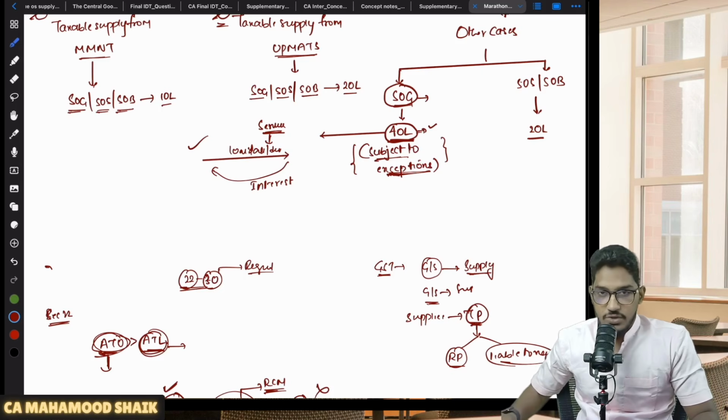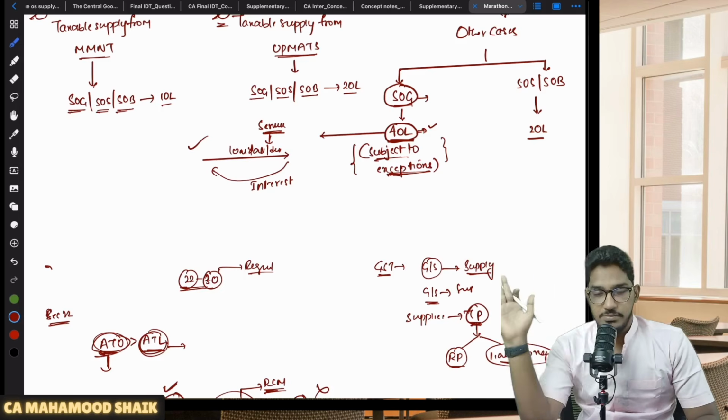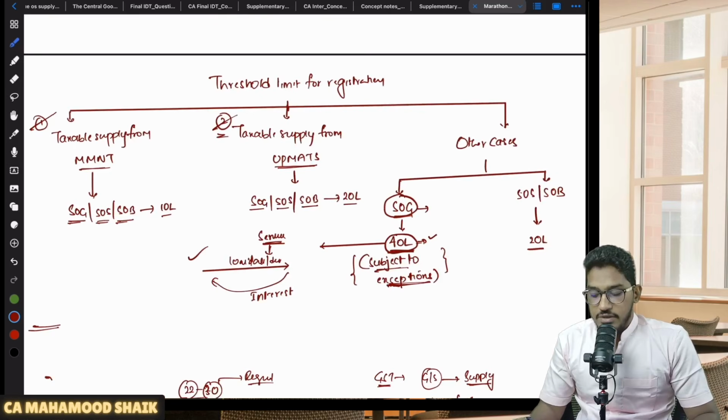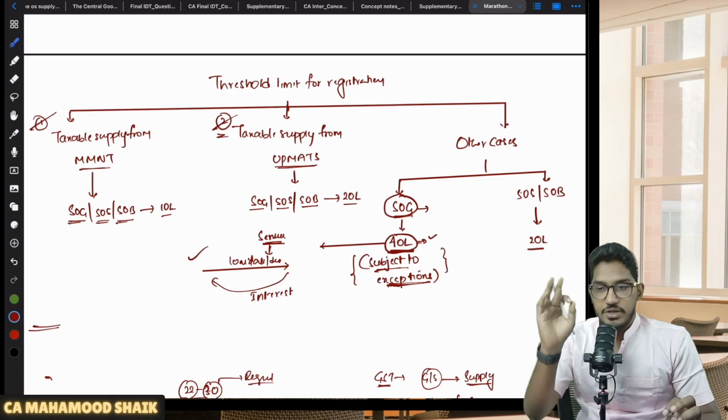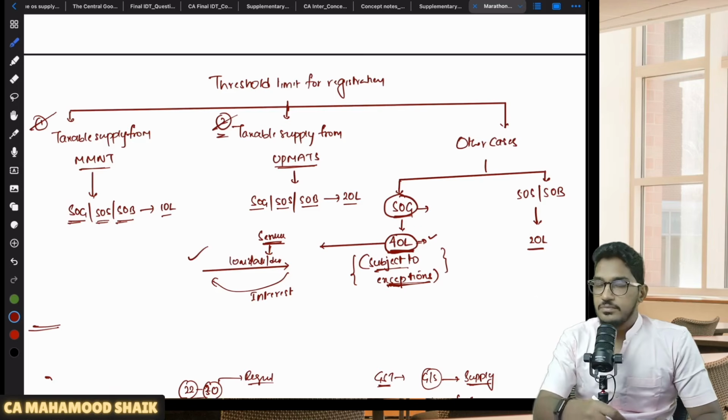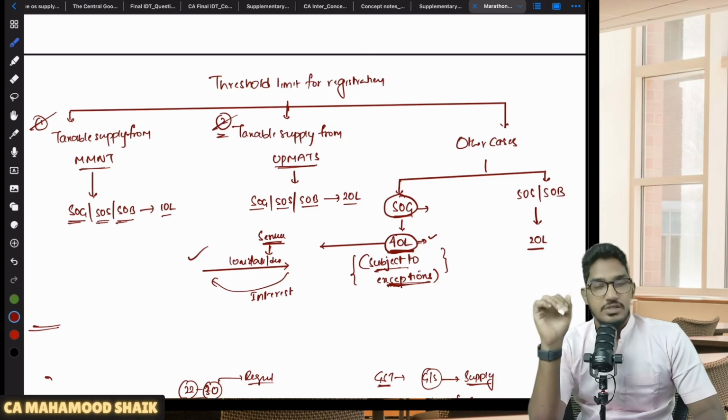You can still enjoy that applicable threshold limit of 40 lakh rupees. Clear? So these are all the various intricacies associated with the applicable threshold limit and the aggregate turnover. Clear? So this is what we have regarding section 22 subsection 1, when a person will become liable for registration. Clear? So I have explained what is aggregate turnover.